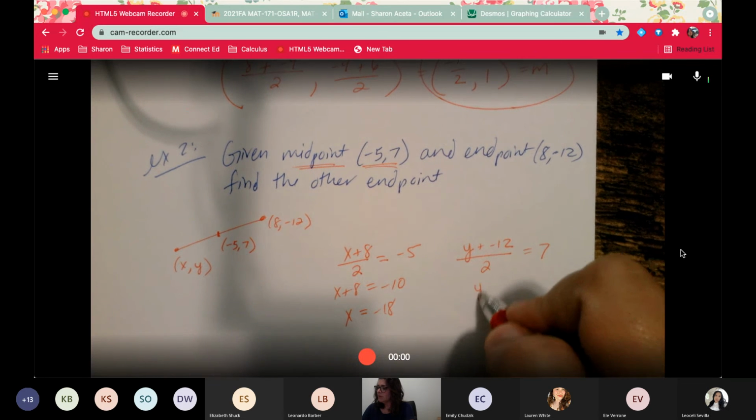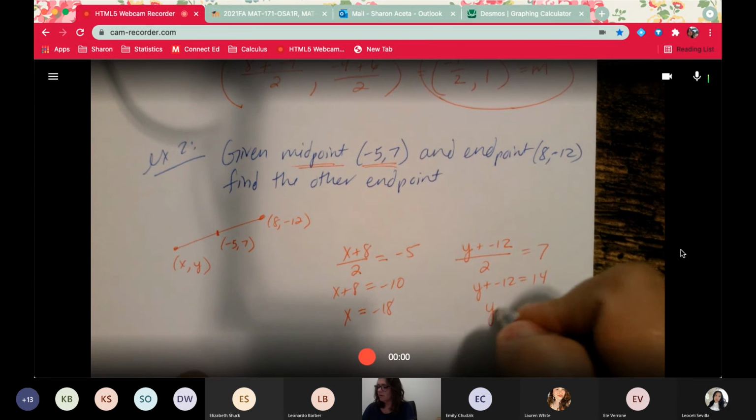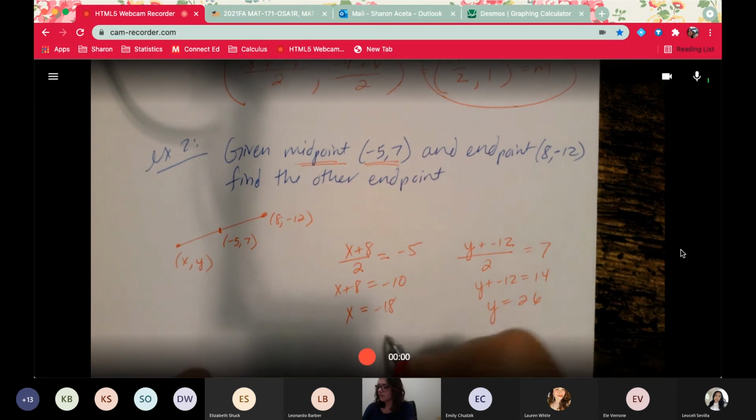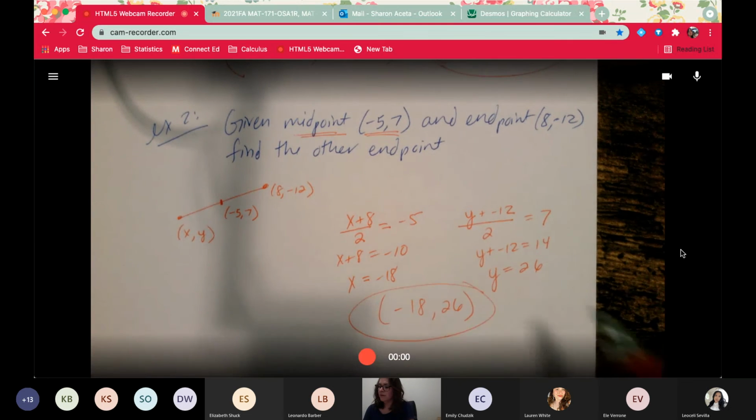And then multiply by 2, you get 14. And then add 12 over, you get 26. So that endpoint was at -18, 26. That's where that one was at.